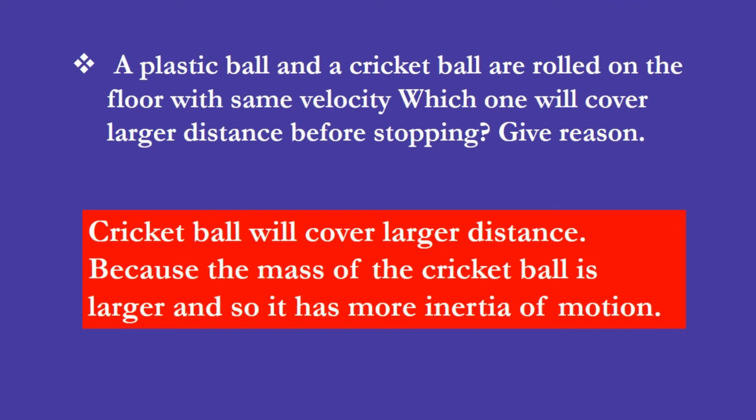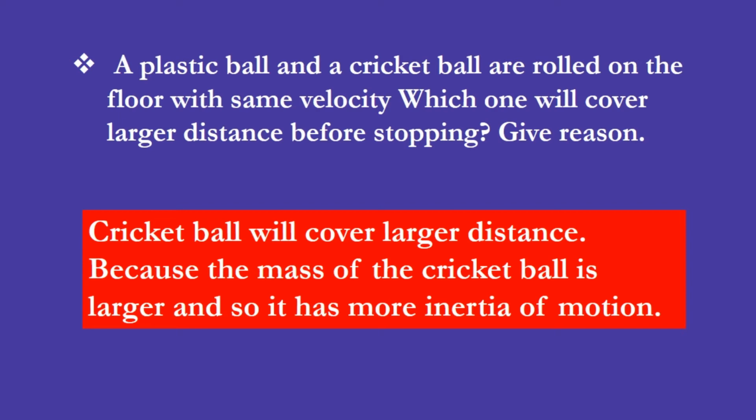Another question. A plastic ball and a cricket ball are rolled on the floor with the same velocity. Which one will cover a larger distance before stopping? Give reason. Cricket ball will cover a larger distance.